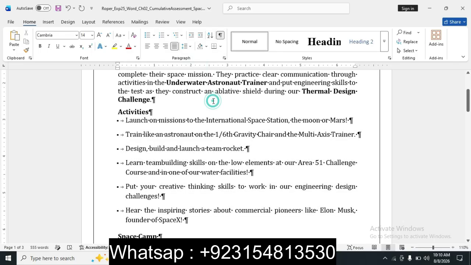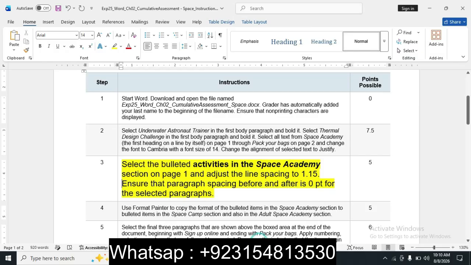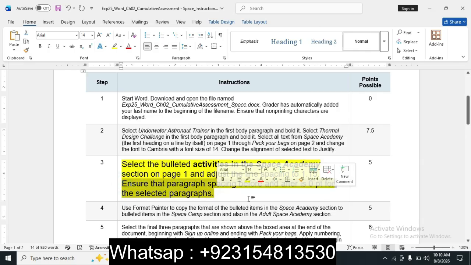This is done. So we move to the step: ensure that paragraph spacing before and after is 0 pts for the selected paragraph.